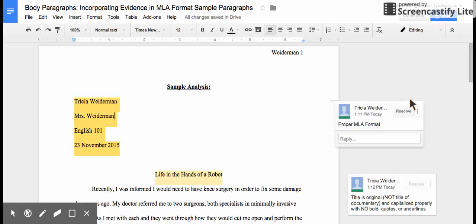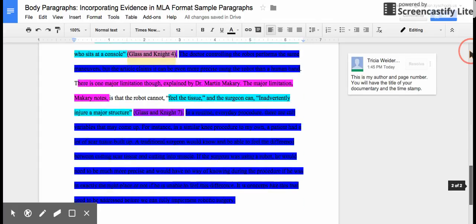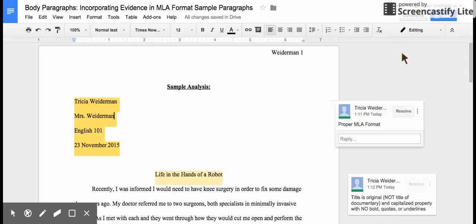Okay, so hopefully this showed you how to write your body paragraphs and format your paper correctly. Good luck.